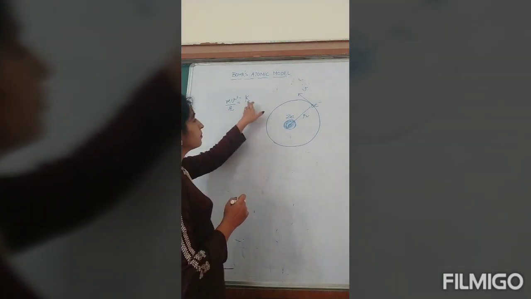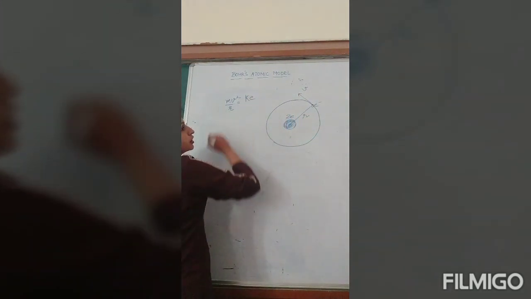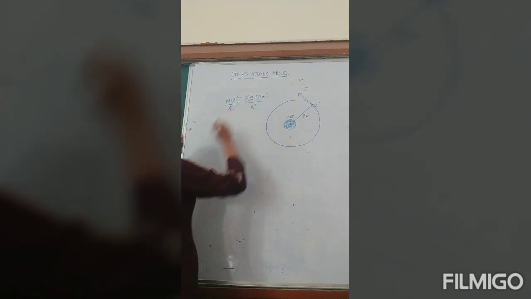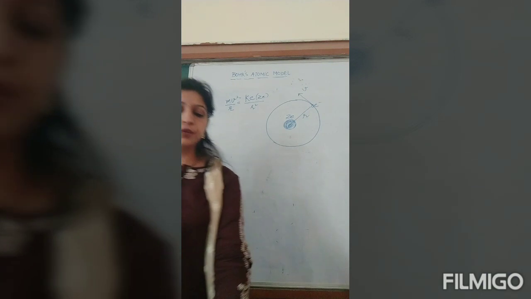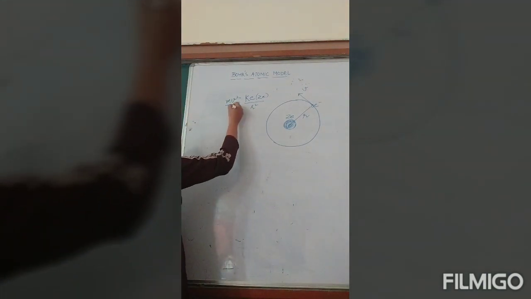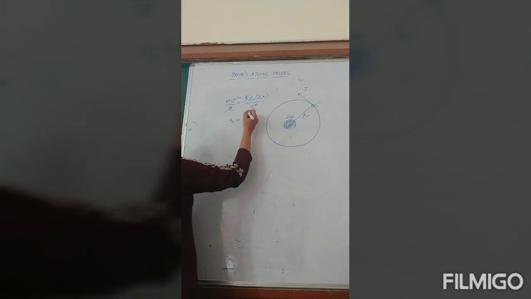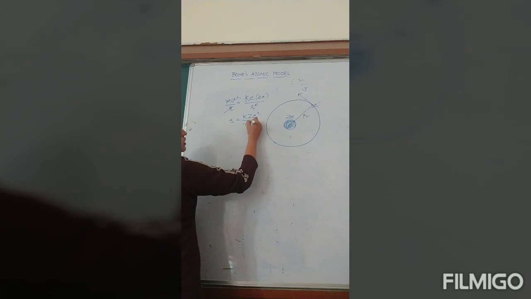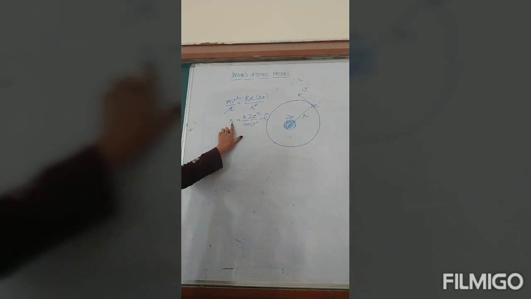Electrostatic force is given by K Q1 Q2. Q1 is e, Q2 is Ze, divided by r square. Okay, so this is our electrostatic force between electron and nucleus. Now here r gets cancelled, so we'll get r is equal to K Ze square divided by mv square. Give it number 1.